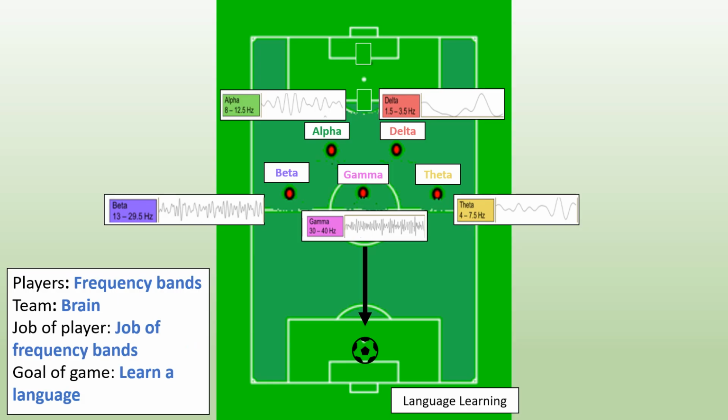To start, I'll give an analogy that resembles soccer in the brain. The team is the brain, and the goal in my specific example is to learn a language. Each player in my analogy is a different frequency that brains can oscillate. For example, we have theta here. And each frequency plays some job in getting the task done. The trick is that we don't fully understand the job each frequency plays in getting the task done.